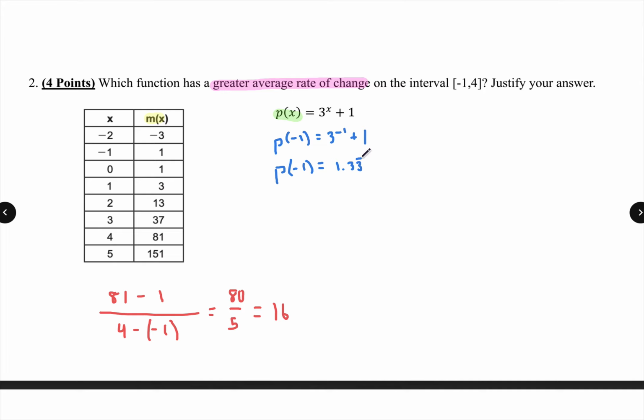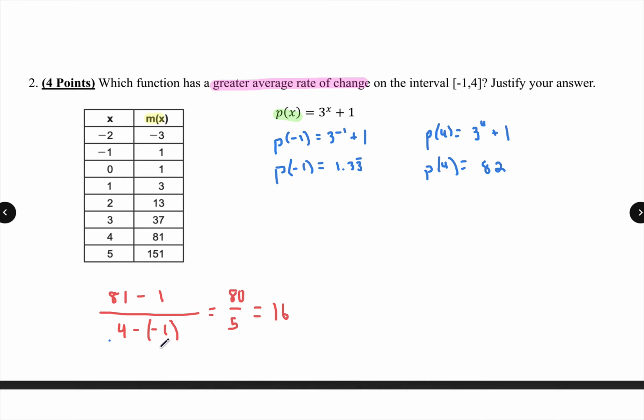1.33 repeating. Let me do it again. P of 4 says I'm saying 3 to the power of 4 plus 1. So P of 4, if I give an input of 4, what's my output? My output is 81 plus 1, 82.